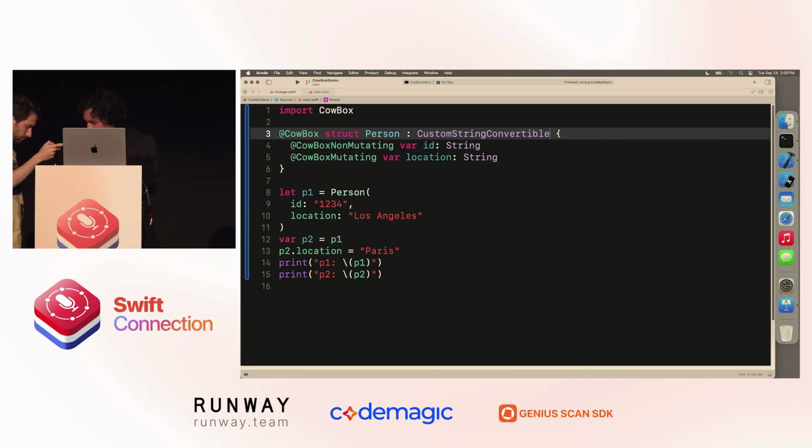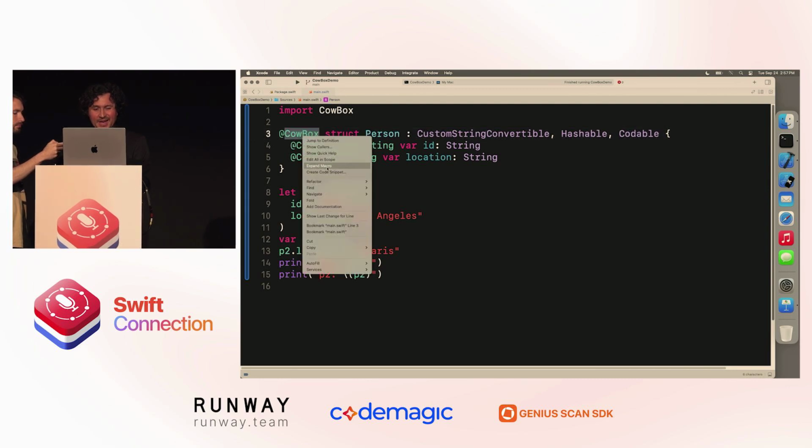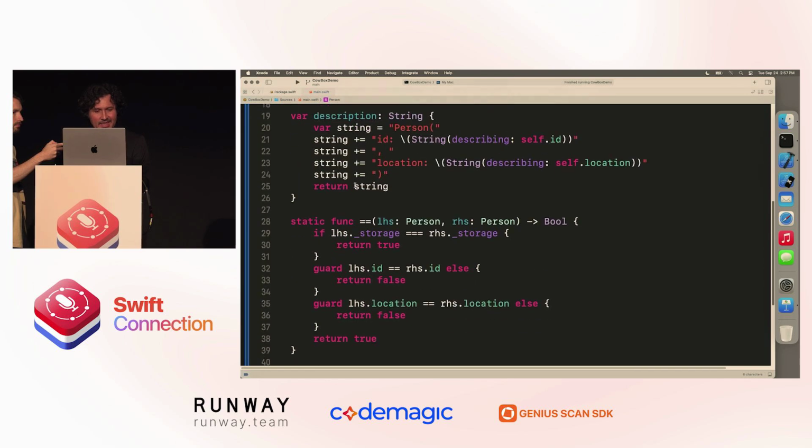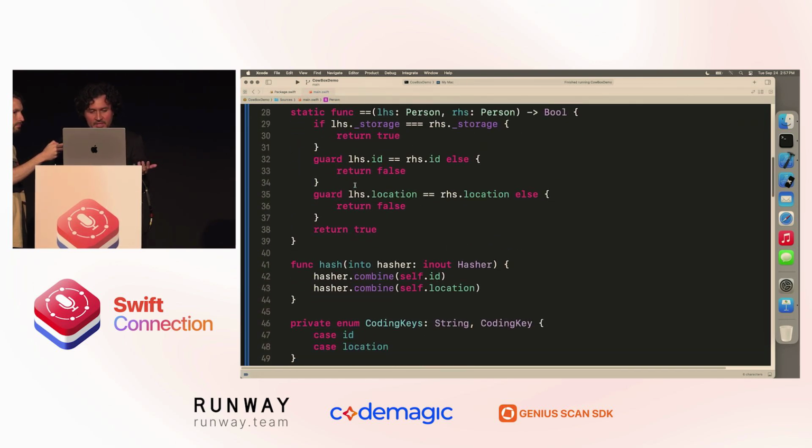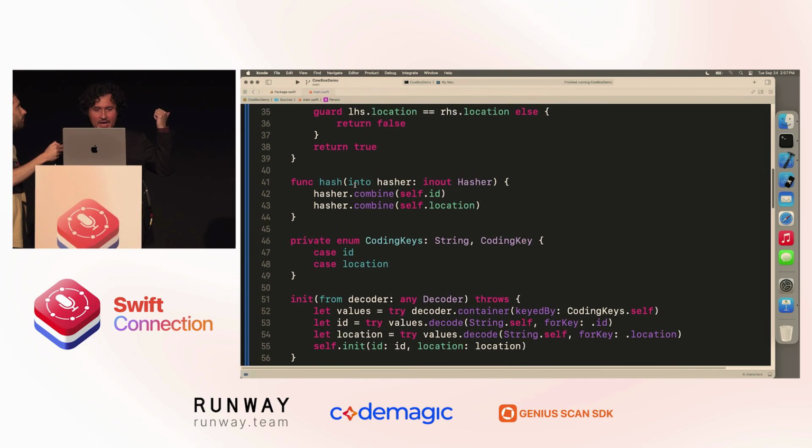I just showed you CustomStringConvertible. Person knows about some more protocols you might be interested in, like Equatable, Hashable, Encodable, Decodable, and also Codable. If you expand CowBox now, you see that all of the code to conform to those protocols is written by CowBox.